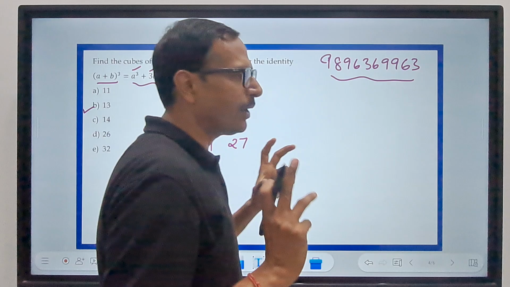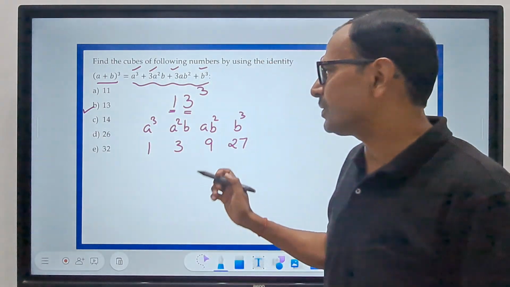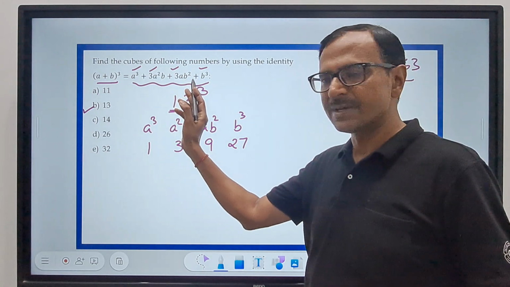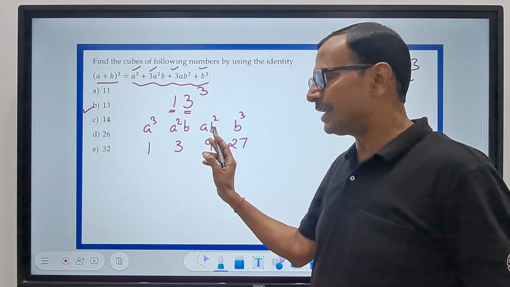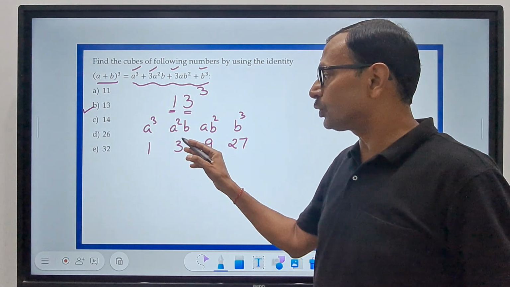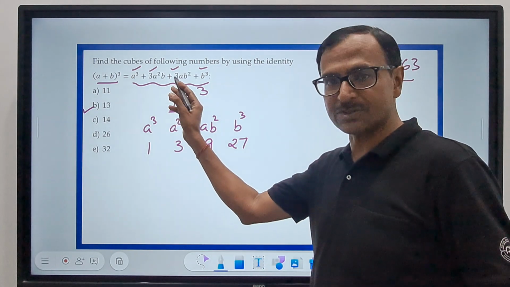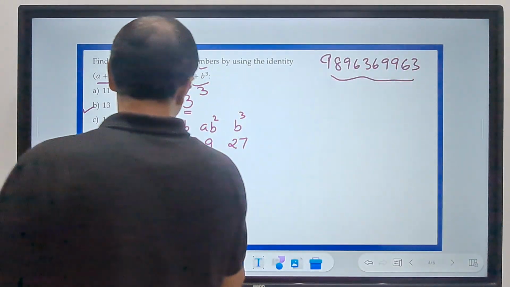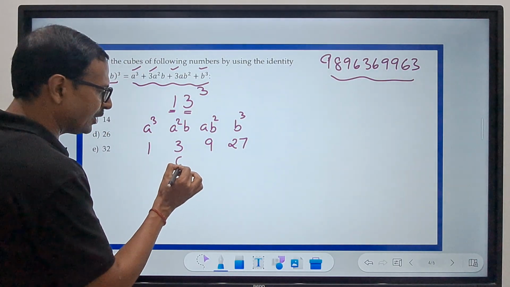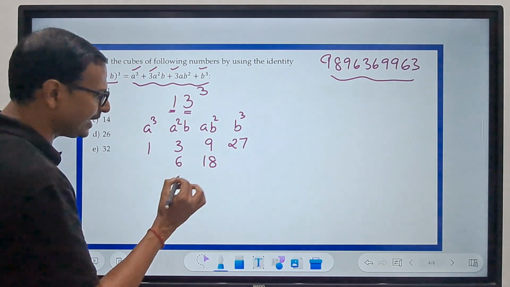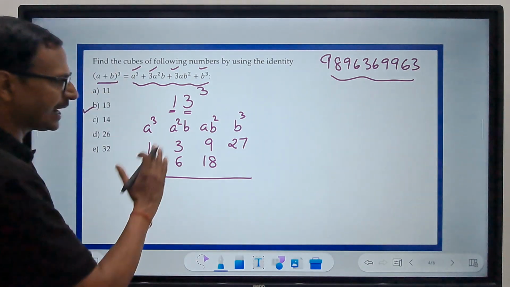So what do I have to do after writing these 4 numbers? Because it is 3a square b and 3ab square in the middle 2 terms, I have done only a square b and ab square. So I have to do 2 more times, right? 3 has to be written 2 more times because it occurs as 3a square b. So what will I do? I'll double this 3 and write it below this 6. Double this 9, write it below this 18. And now I'll just add vertically.